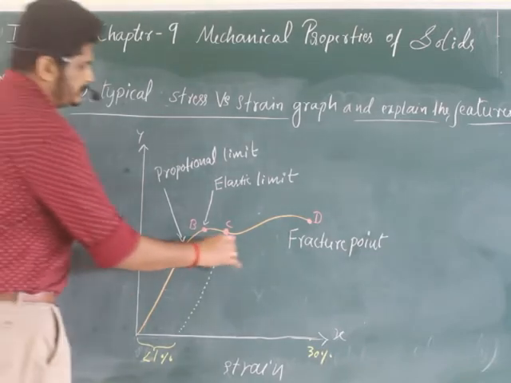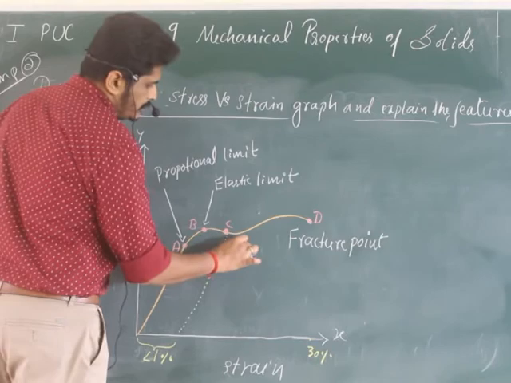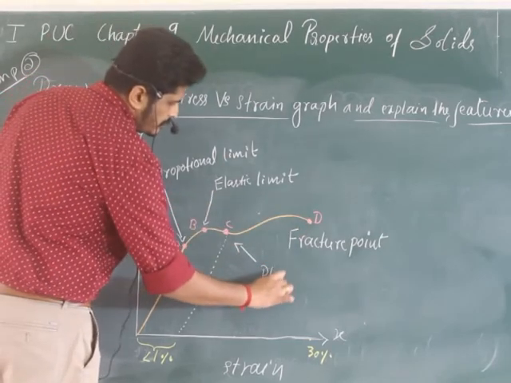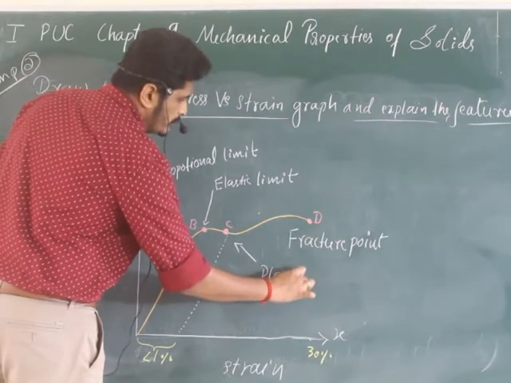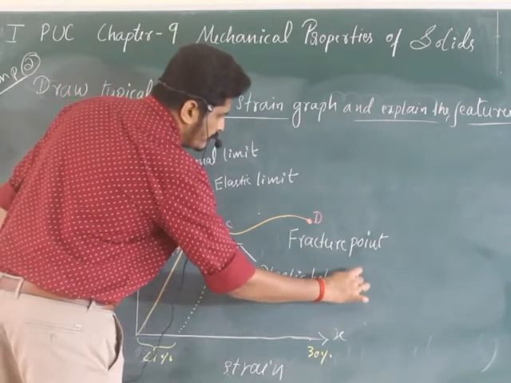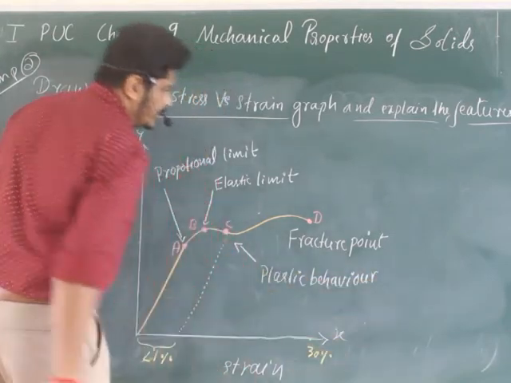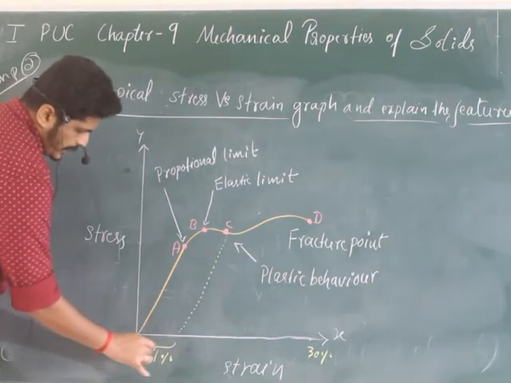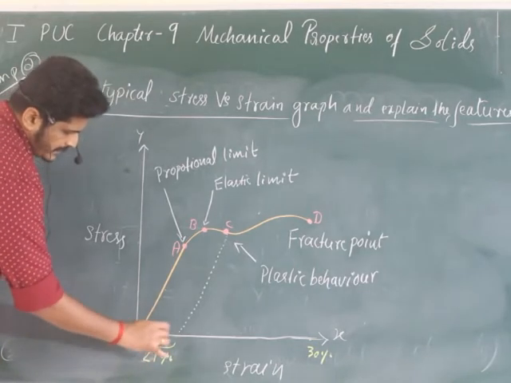After C, from C onwards, this is plastic behavior. Okay, here this flower bracket, this part is there, right?